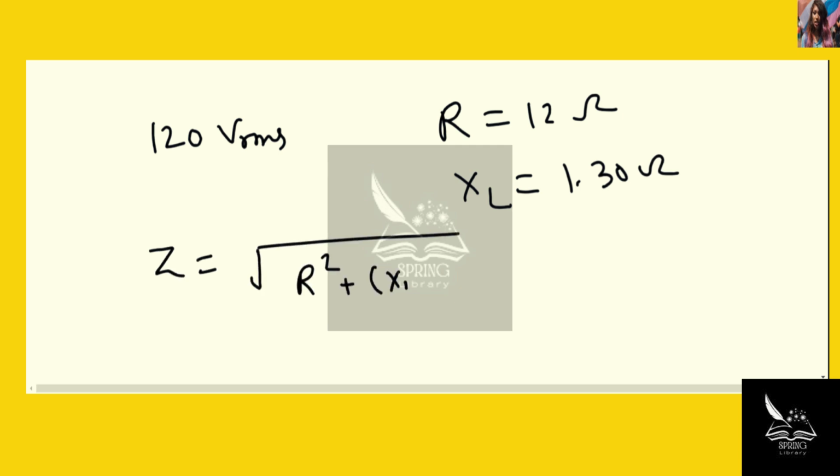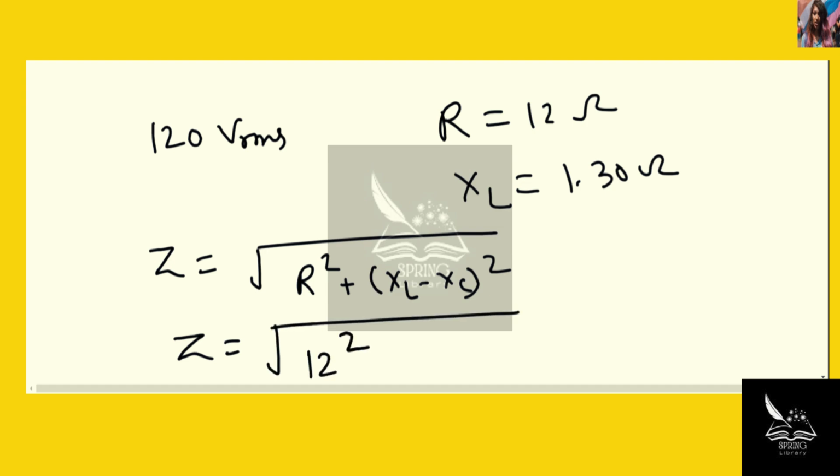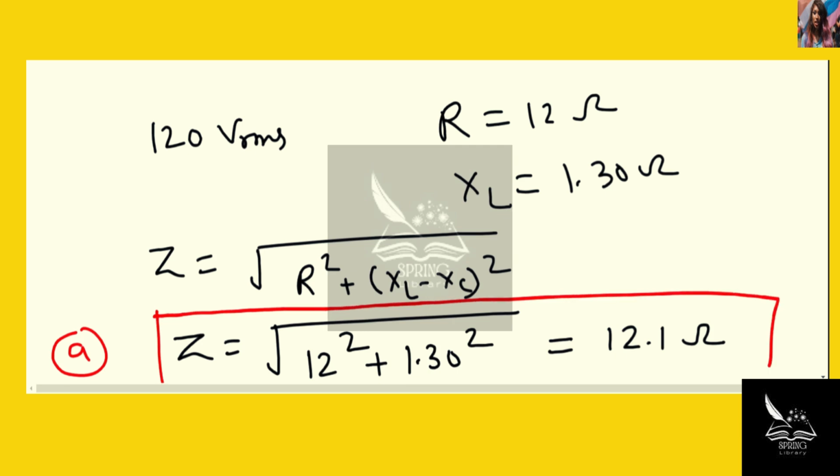We have to find the impedance of the air conditioner. So we know that impedance is equal to the square root of R squared plus (XL minus XC) squared. Now here XC is equal to 0. So we will find the impedance is equal to the square root of 12 squared plus 1.30 squared. So this will be equal to 12.1 ohm. This is the solution of part A, and this is the impedance.